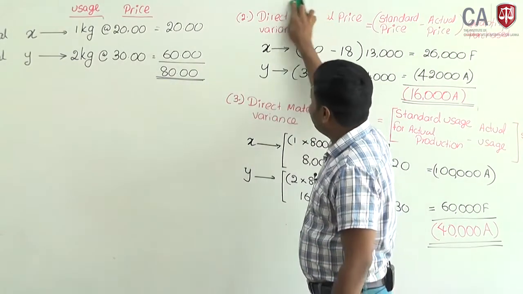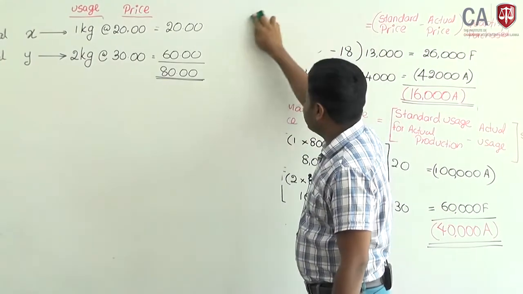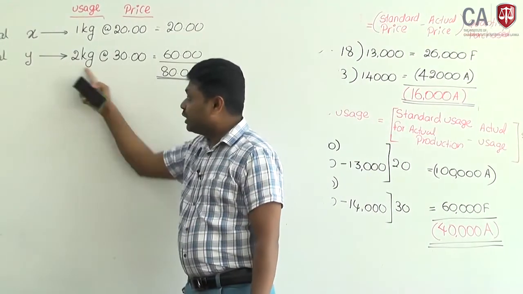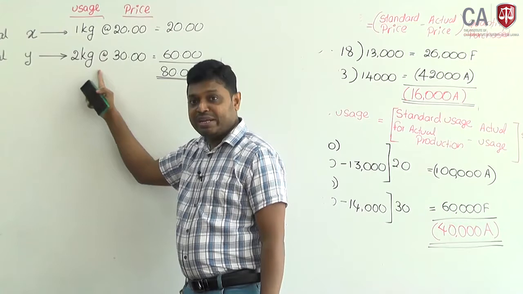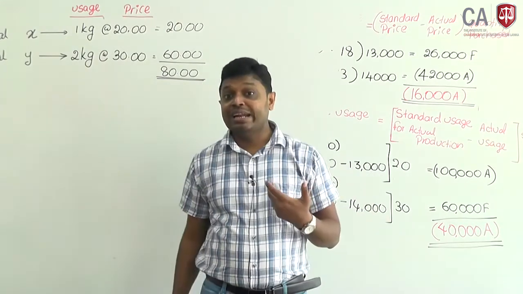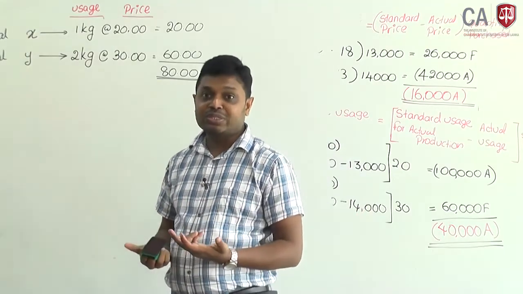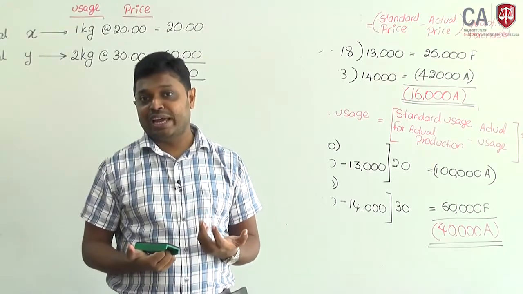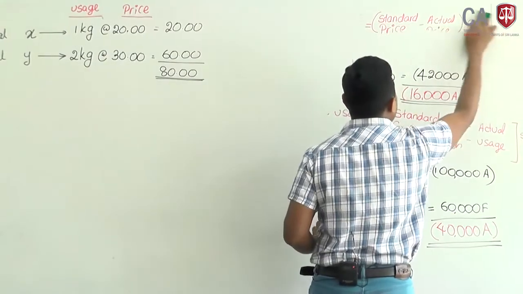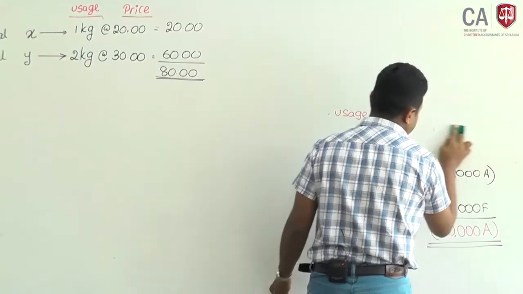Therefore, you have to find out what is the mix variance and what is the yield variance. When we are going to calculate yield variance, if you input any 3 kilograms of material, there should be an output. Then you can calculate how many materials are being used, what is the expected output and what is the actual output. Okay, first we will start with mix variance.